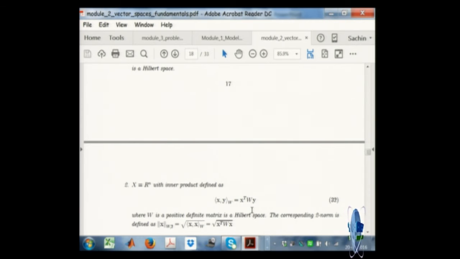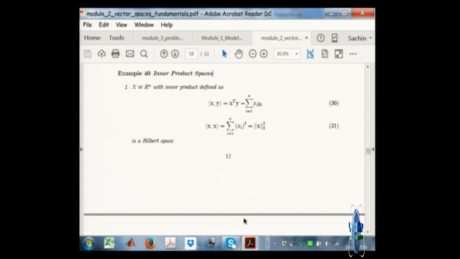This also defines another way of defining the inner product in a vector space. So the inner product x transpose y becomes a special case where W is equal to I.